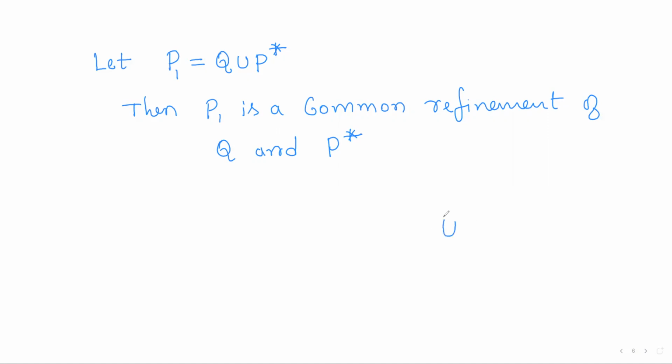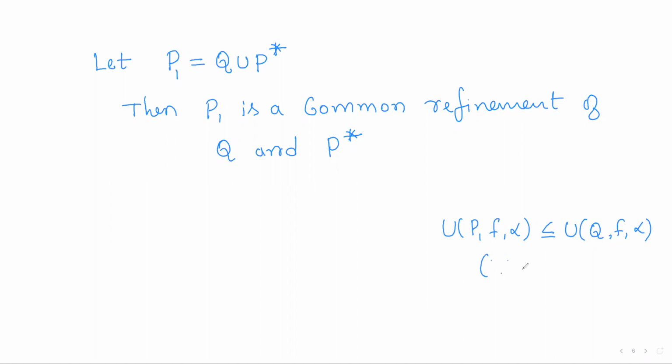So first of all, as P1 is a refinement of Q, we observe that U(P1, f, alpha) is less than or equal to U(Q, f, alpha).